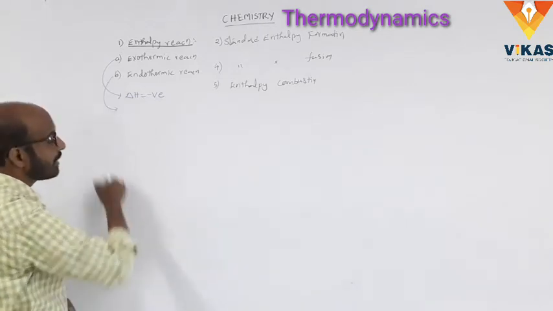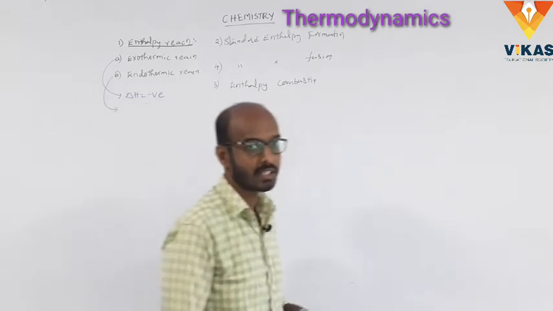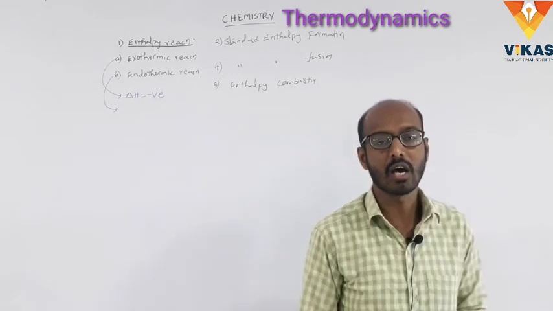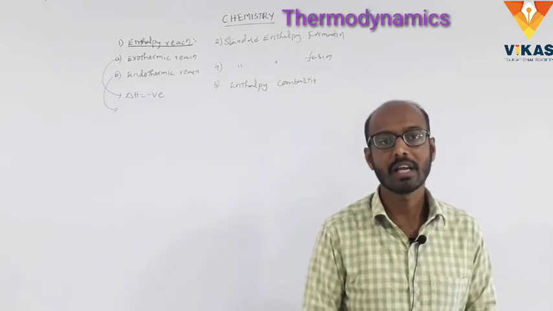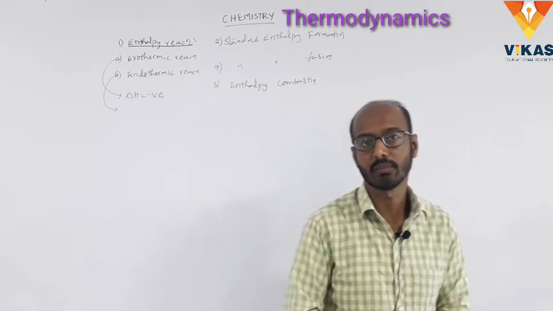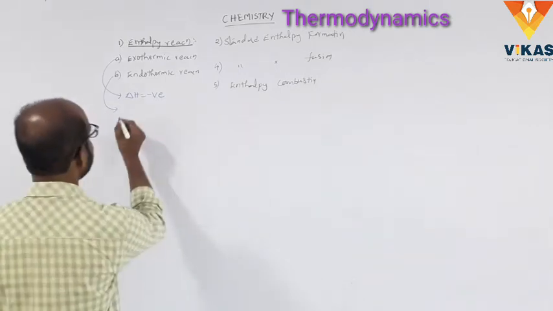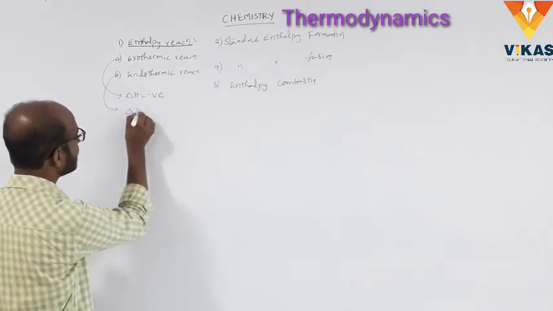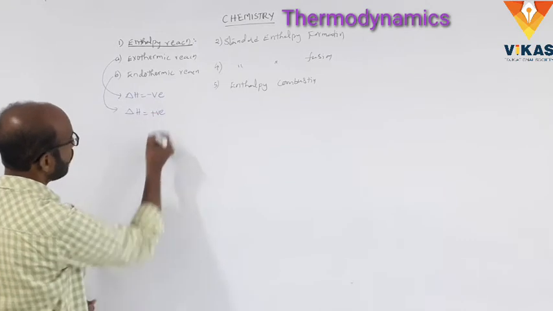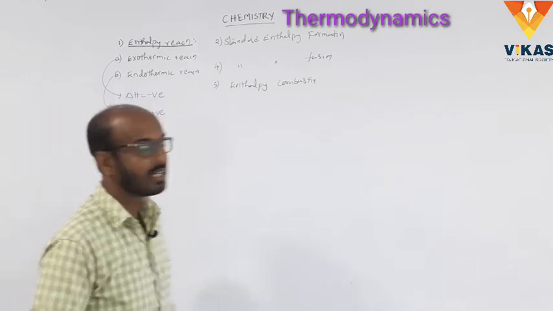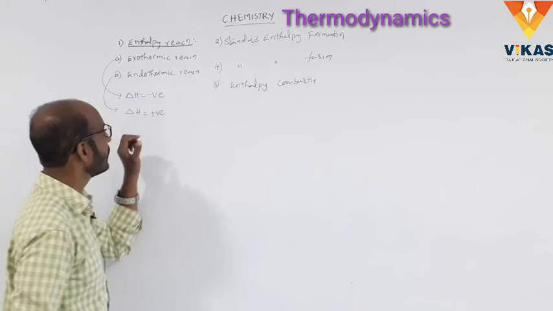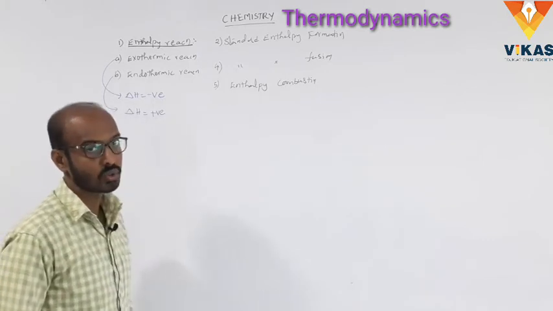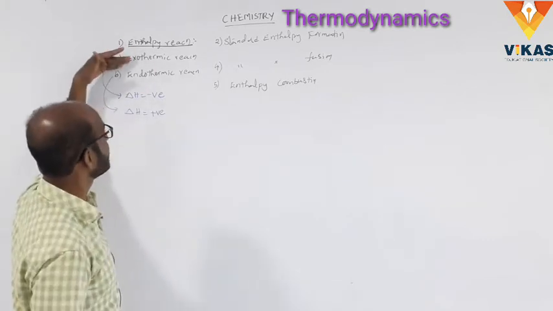And next one, the endothermic reaction. So what is the endothermic reaction? The chemical reaction that takes place with absorption of heat is called an endothermic reaction. In an endothermic reaction delta H is positive. Here, for the exothermic reaction delta H is negative and for the endothermic reaction delta H is positive. That is the enthalpy of reaction, exothermic and endothermic.